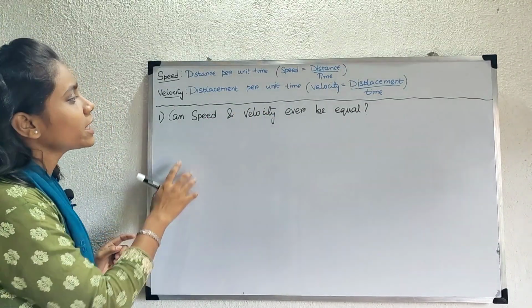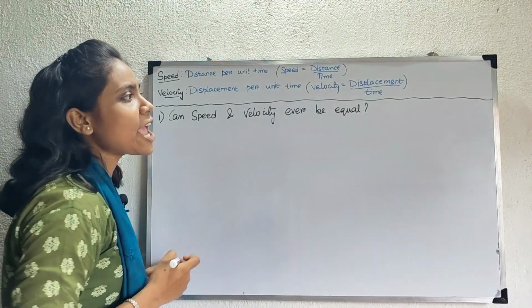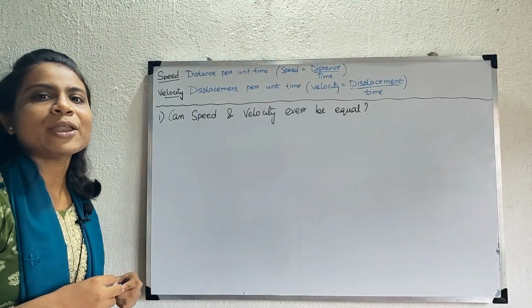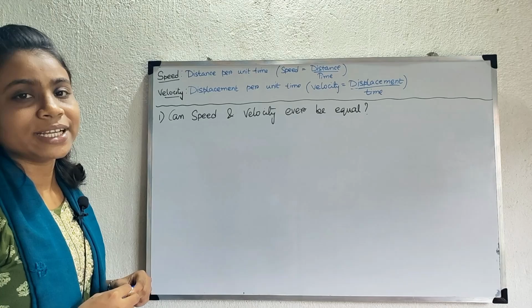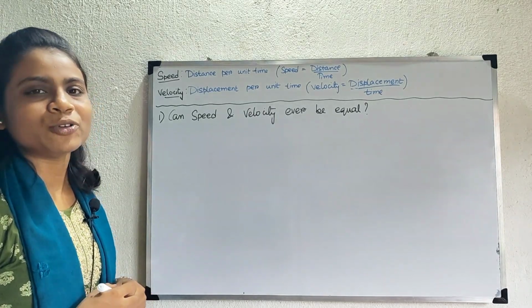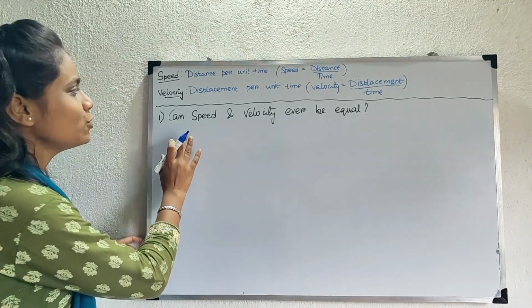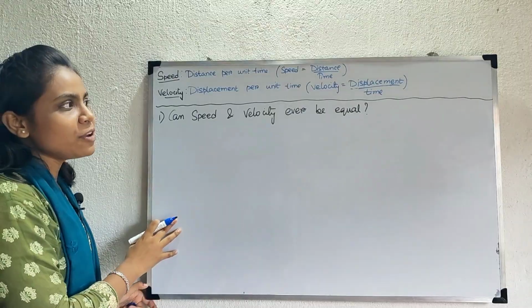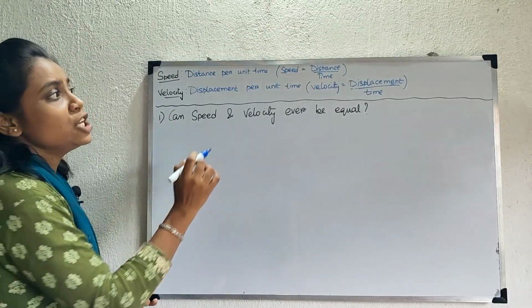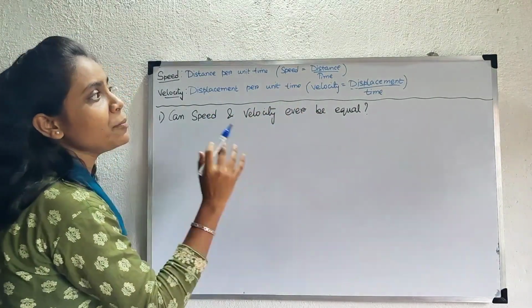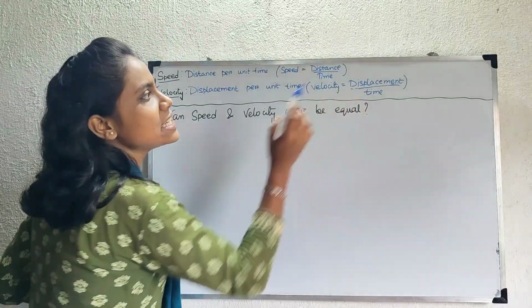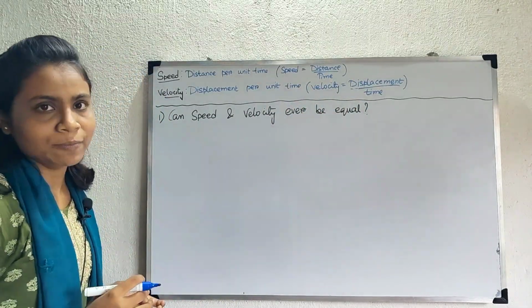It is said that can speed and velocity ever be equal? You can pause here and think about it and let me know in the comments about your answer. Now see, can speed and velocity ever be equal? See, speed and velocity can be equal only if distance and displacement are equal.